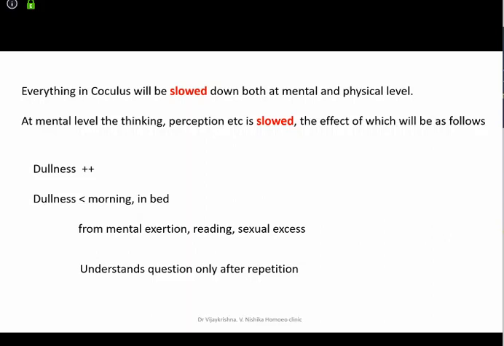Understands question only after repetition. There is so much dullness and slowness in calculus that the question has to be repeated.